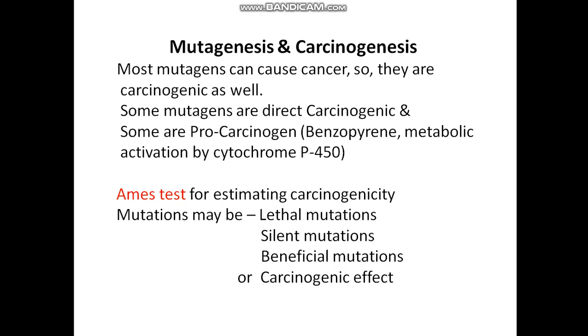An example is benzopyrene. There is a test, the AMES test, for estimating carcinogenicity of any particular compound. The mutation produced by these mutagens or carcinogens may be lethal, may be silent, may be beneficial, may be carcinogenic.